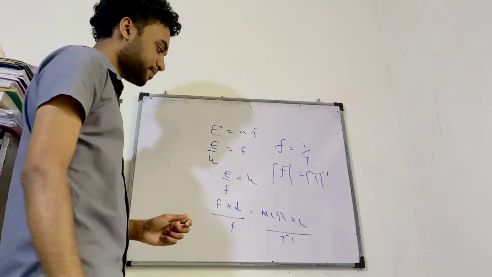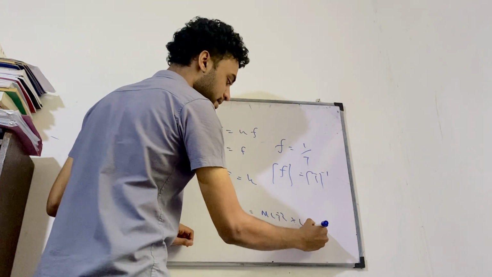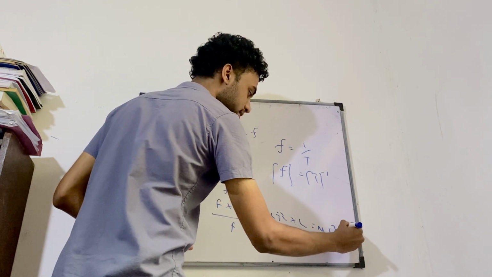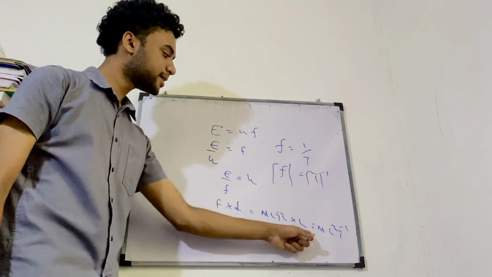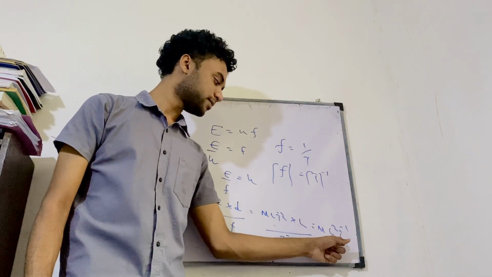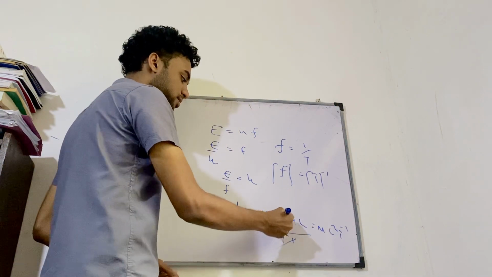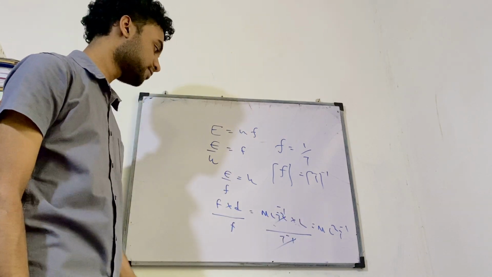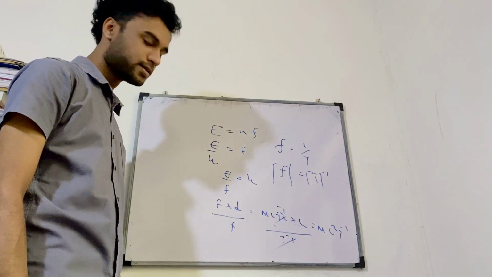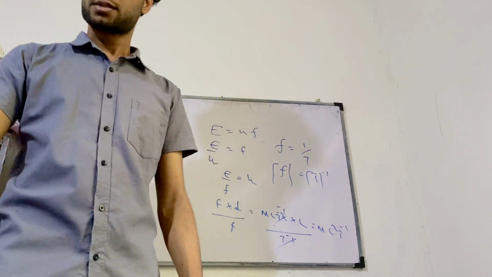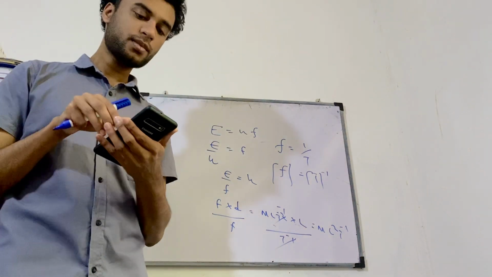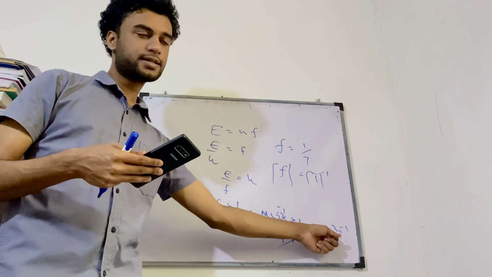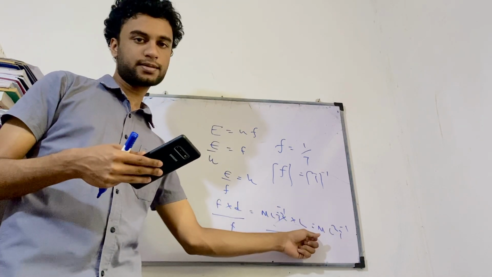So what happens then? You get M L squared T minus 1, because this cancels off, so you get M L squared T minus 1 for the dimensions of Planck's constant. So what's the answer there? The second one is the answer, M L squared T minus 1. I hope you understood this.